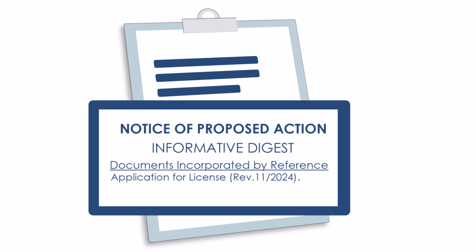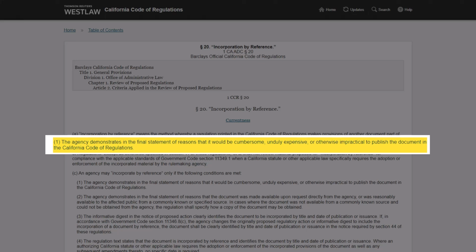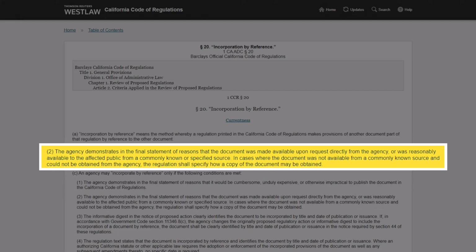When proposing to incorporate a document by reference, the informative digest of the Notice of Proposed Action must clearly identify the document by title and date. The rulemaking agency must also demonstrate in the final statement of reasons that it would be cumbersome, unduly expensive, or otherwise impractical to publish the document in the California Code of Regulations. The rulemaking agency must also demonstrate in the final statement of reasons that the document was made available upon request directly from the rulemaking agency, or was reasonably available to the affected public from a commonly known or specified source.